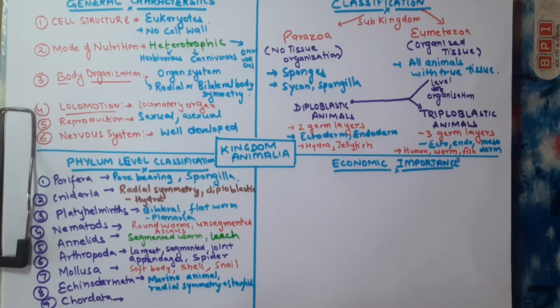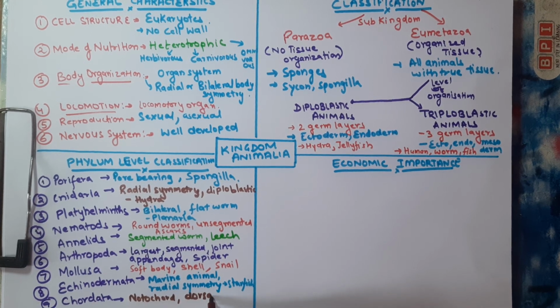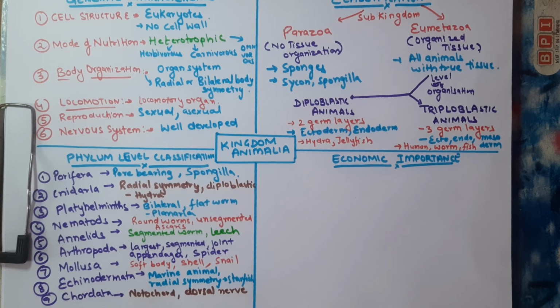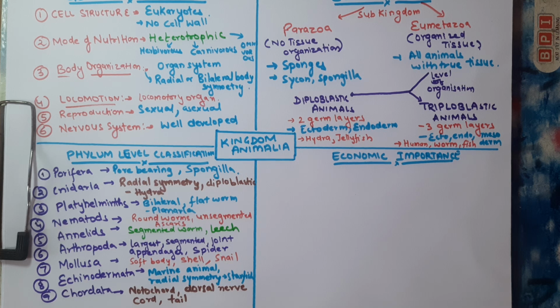The Chordata includes animals that have a notochord, a dorsal nerve cord, and a post-anal tail also. The Chordata includes three subphyla: Urochordata, Cephalochordata, and Vertebrata. We will talk about them in some other separate video.